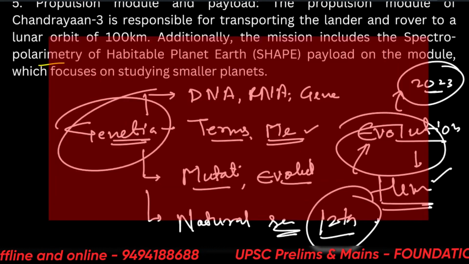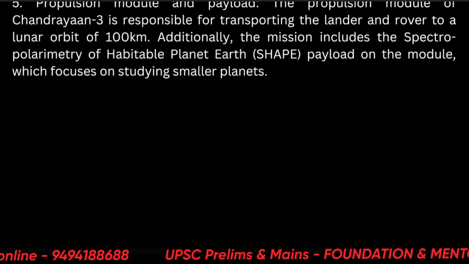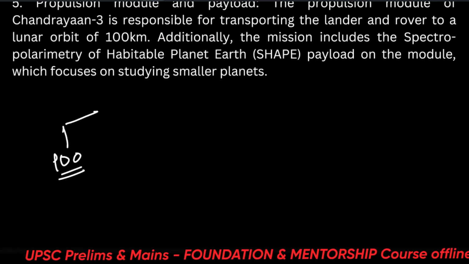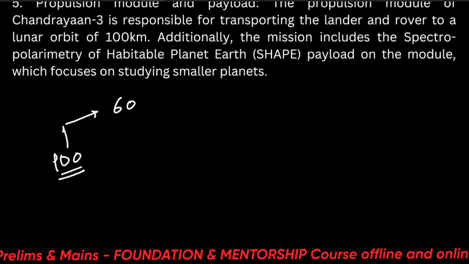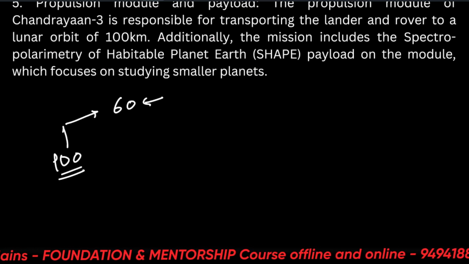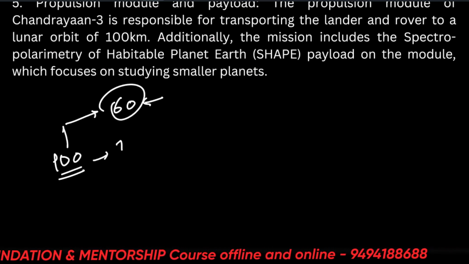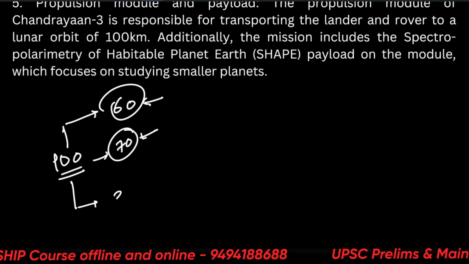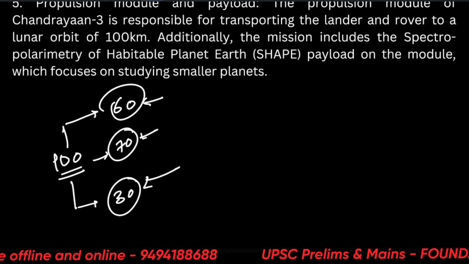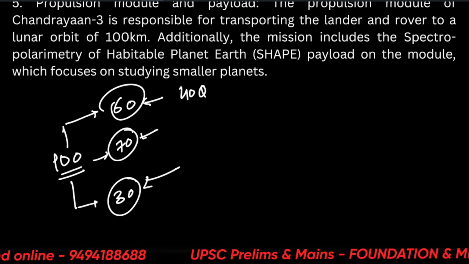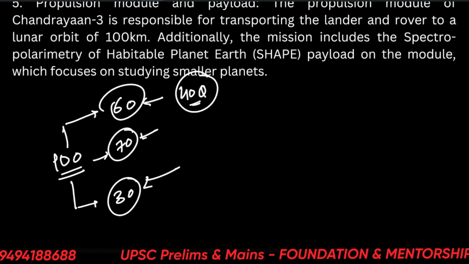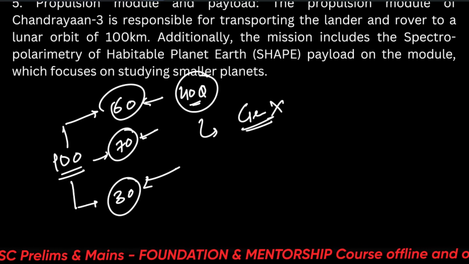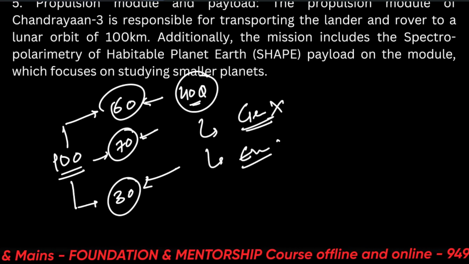Please take care of these things, because what happens in the exam is that there are, let's say, 100 questions. 60 questions are known by everybody. Those are serious aspirants, so they know these 60 questions. They know 70 questions. So these 30 questions become the decisive factor for you. These 40 questions become the decisive factor for you. And one by one, as you keep skipping topics, let's say I did not read genetics, one question gone. I did not read evolution, one other question gone.